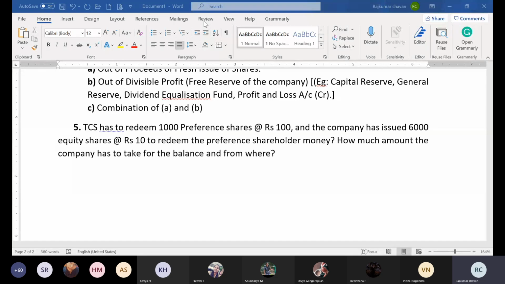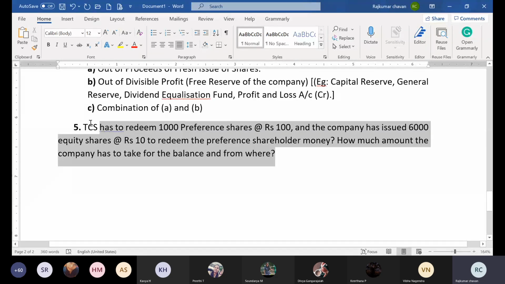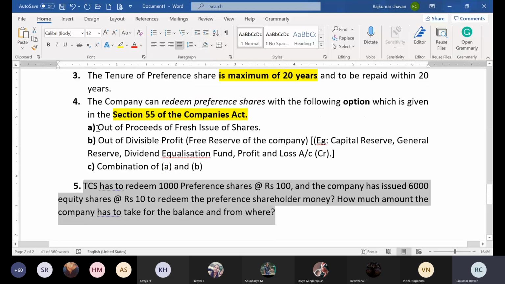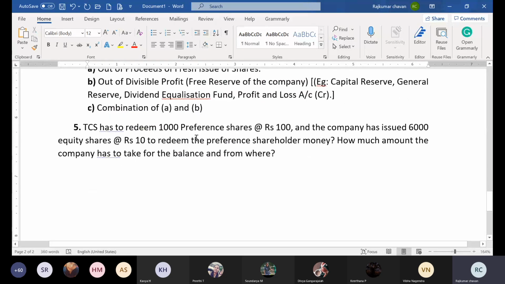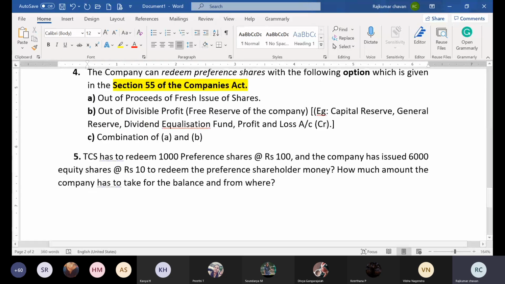It means you got the concept. And I will give one hint also to you people. If you want to answer this question, you should understand section 55. Now I have given you the hint, section 55.